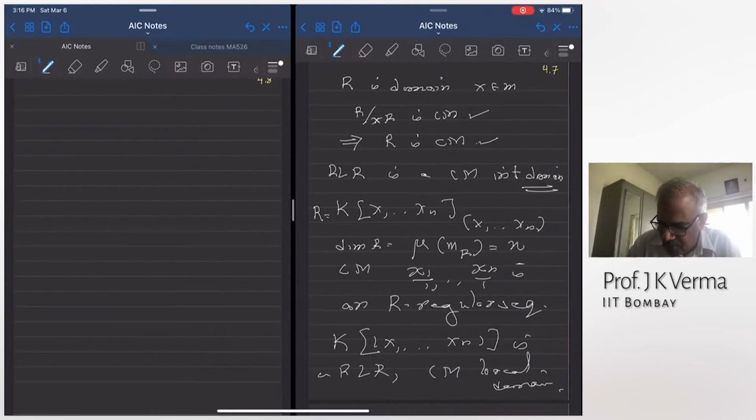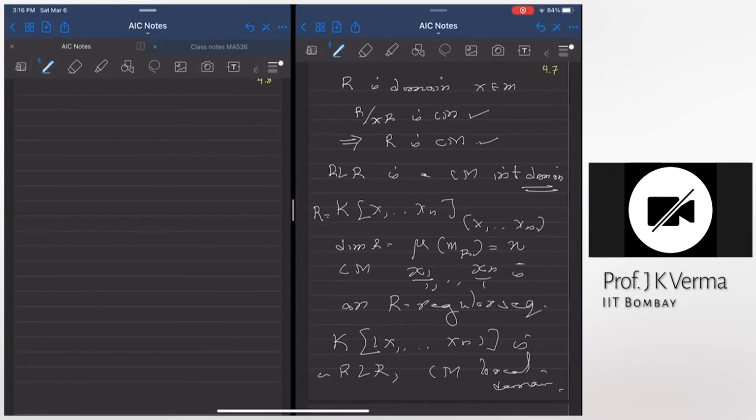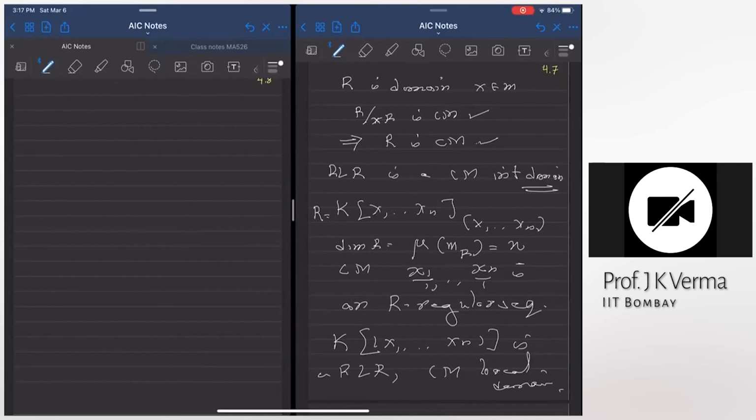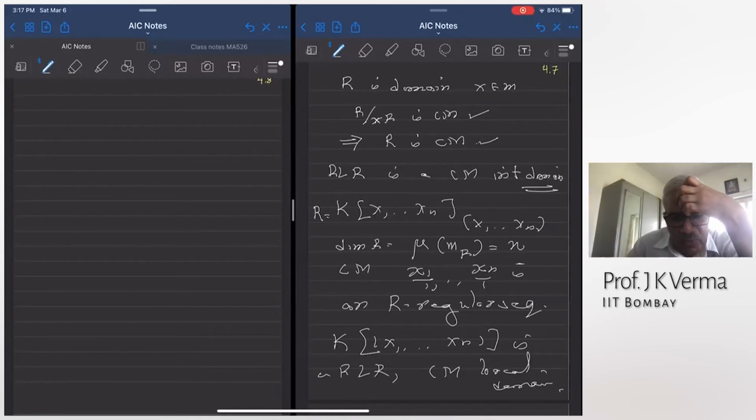R mod XR turned out to be Cohen-Macaulay because R mod XR is a regular local ring, and I am applying the induction hypothesis. The implication that R is also Cohen-Macaulay? No. I'm proving R is Cohen-Macaulay. I don't know R is Cohen-Macaulay or not. But by induction hypothesis, because R mod XR is a regular local ring of dimension d minus 1, it is a Cohen-Macaulay integral domain.